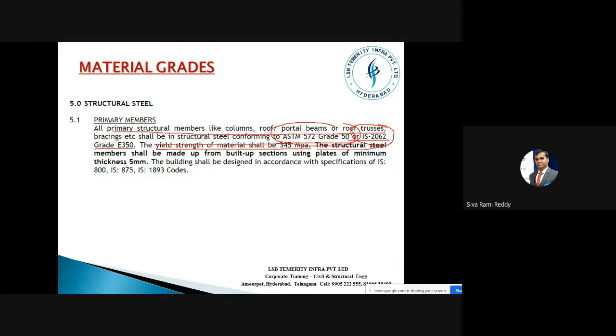The structural steel members shall be made up of built-up sections. Built-up sections means, as I told you, according to the requirement we ask the manufacturer to create such members, and however the thickness should not be less than 5 mm. The main objective of this pre-engineering building is to reduce the thicknesses and to use these profiles very effectively. When your goal is to reduce the weight and increase the stiffness, don't take the thickness of the element less than 5 mm. There is again a restriction here. And the building shall be designed according to these codes. Okay.